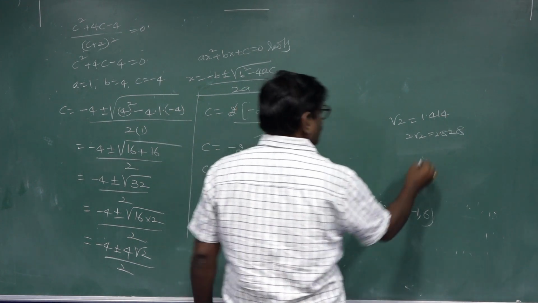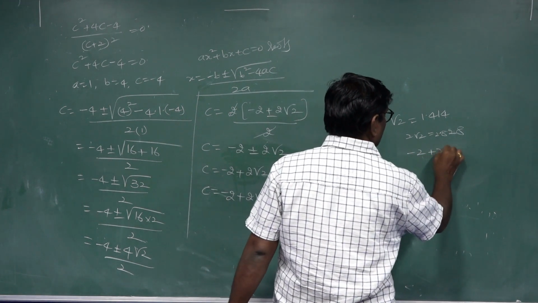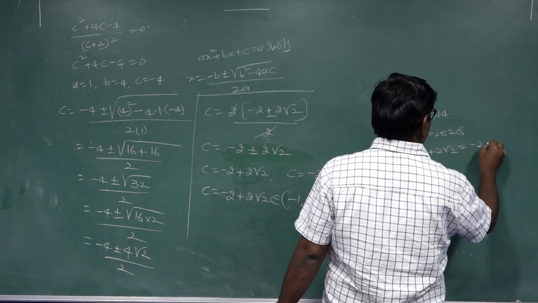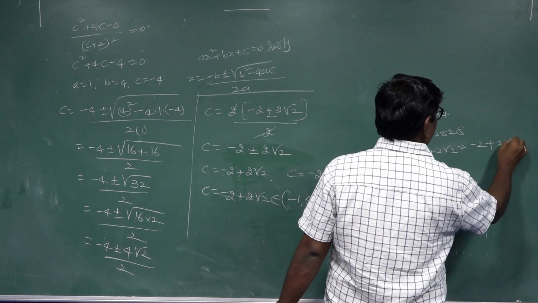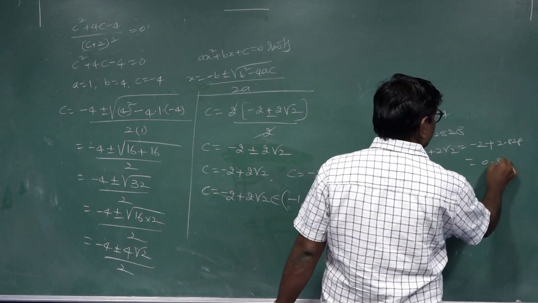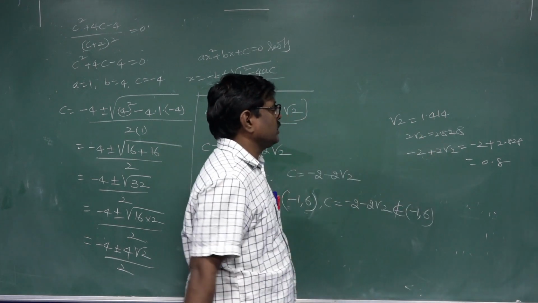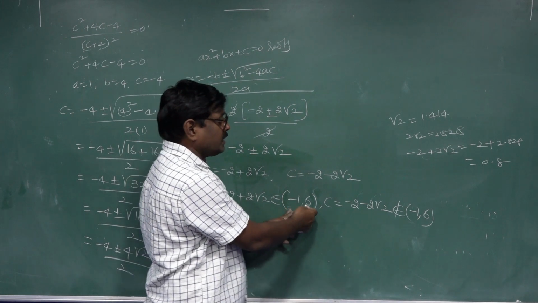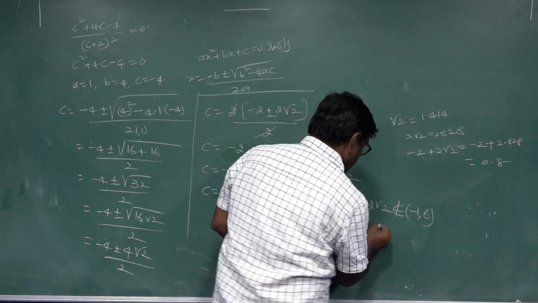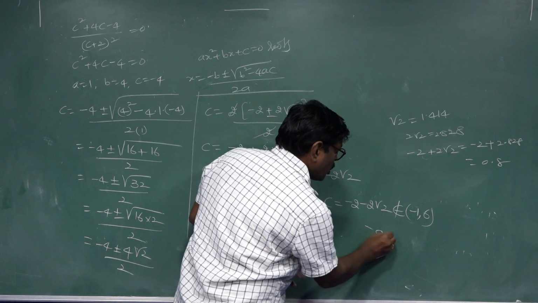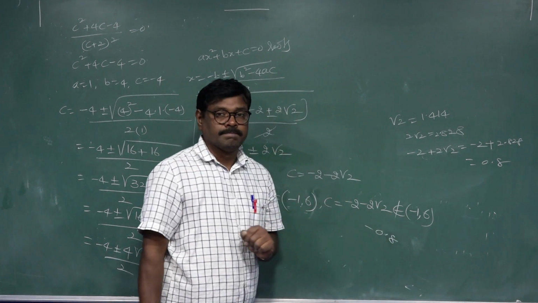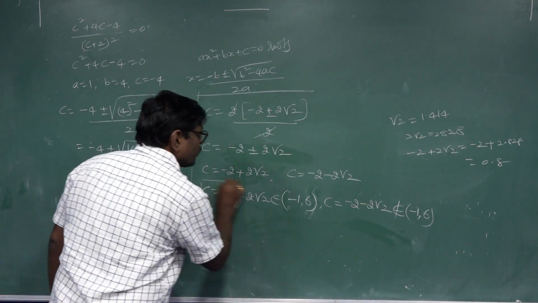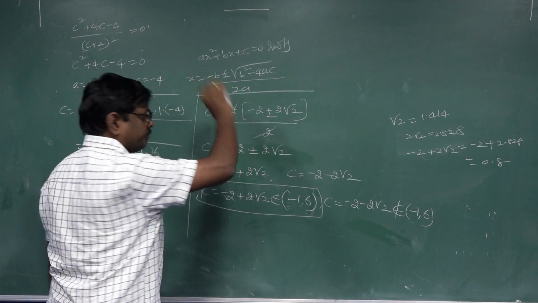So minus 2 plus 2 root 2 equals minus 2 plus 2.828, equal to 0.8 something. This exists in minus 1 comma 6. The other value, minus 2 minus 2.828, is about minus 4.8, which does not exist in the interval. You understand? This c value exists.